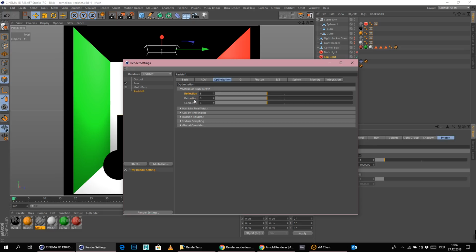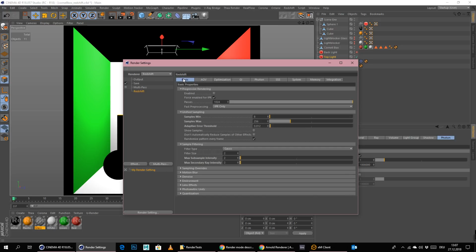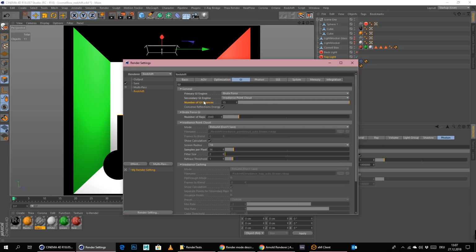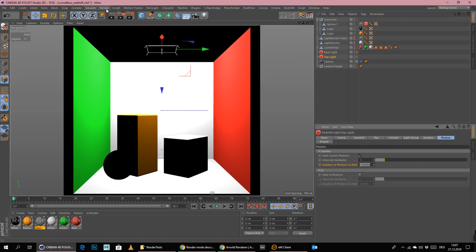Maximum reflection, combined, Russian roulette, texture sampling. Is there anything that I can still do here to get a little bit more? No, I think that's it actually. I think the number of GI bounces is the only thing that I could do.